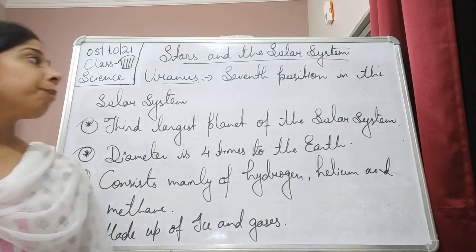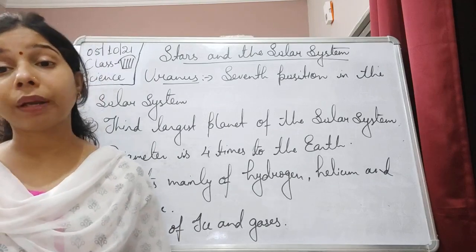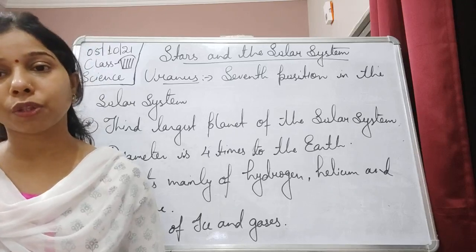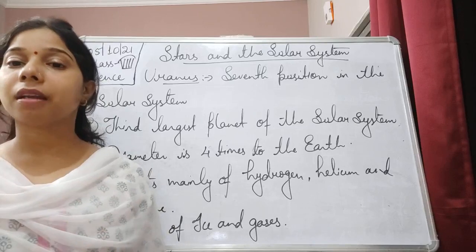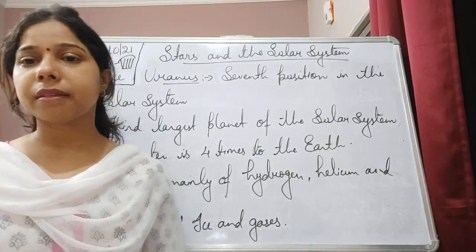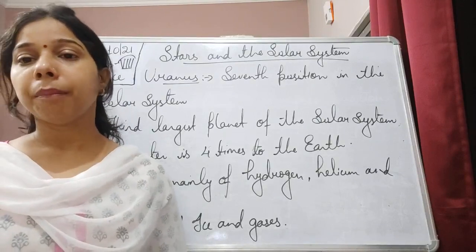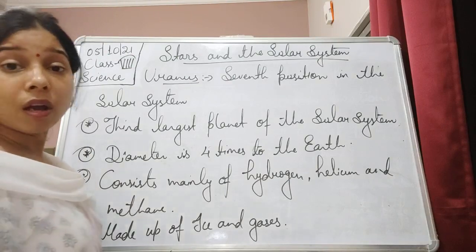And if we look at the natural satellites, how many are there? There are 27 natural satellites present around Uranus. And also there is a faint ring present around Uranus. As we have seen in the case of Saturn, it has a prominent and beautiful ring around it. Uranus also has a ring, but that is a faint ring.